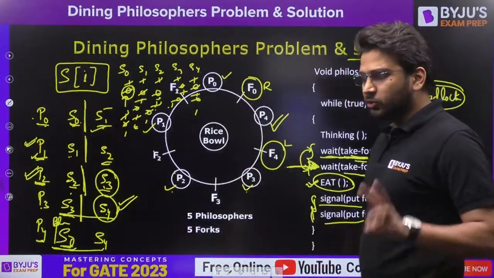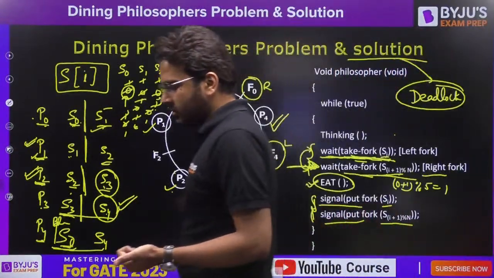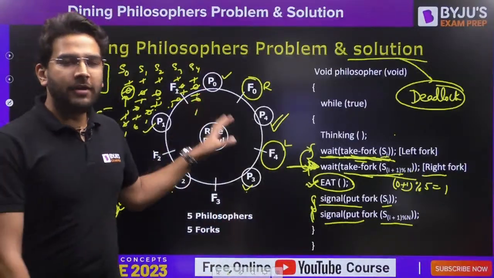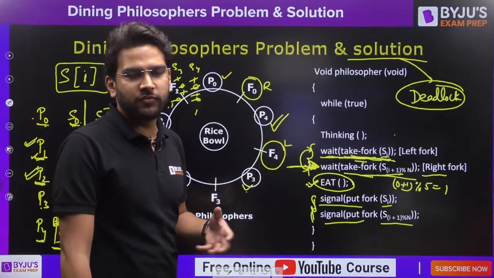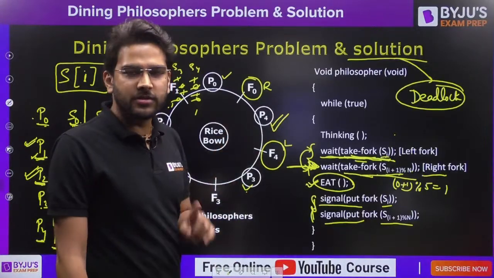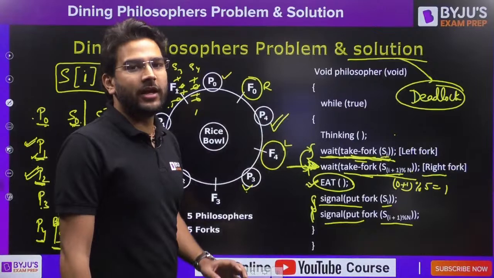Clear? So 3 solutions. First solution is, instead of allowing 5 philosophers to sit simultaneously on the table, we are just allowing 4 philosophers to sit at the same time. This is the first solution to eliminate the case of deadlock.